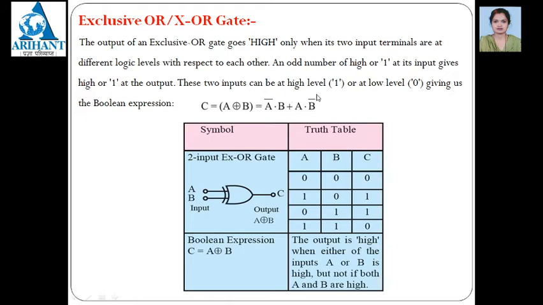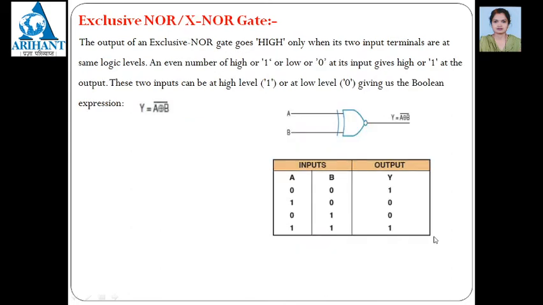These two inputs can be held at high or low, giving the Boolean expression C is equal to A XOR B. XOR is represented by this symbol, plus with a circle. And if you solve this Boolean expression, you should get A bar times B plus A times B bar. The symbol of this XOR is the OR gate with one more curve here. The output is high when either of these inputs is high, but not if both A and B are high. This is the exclusive OR gate.